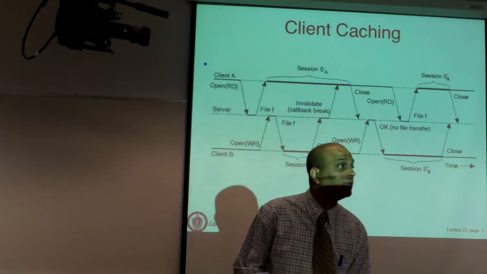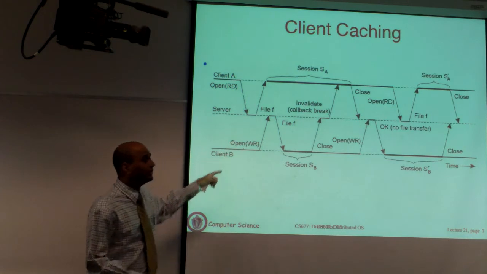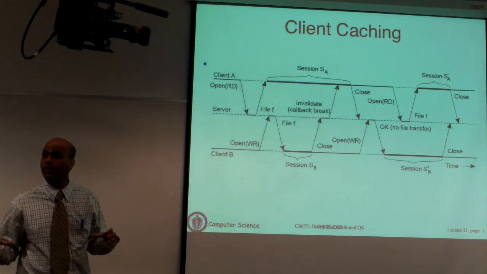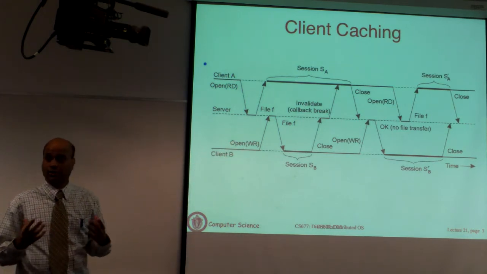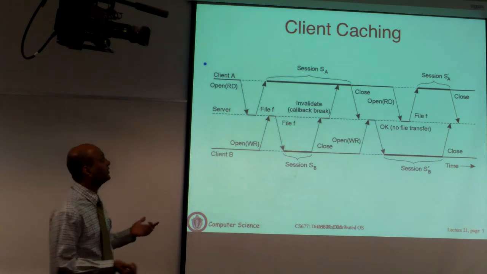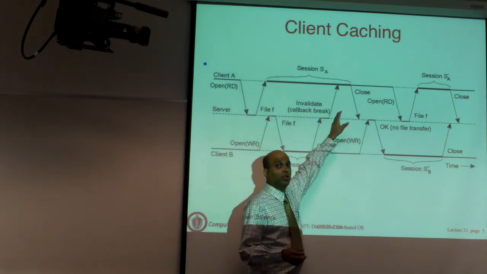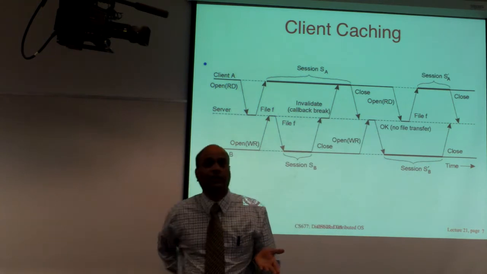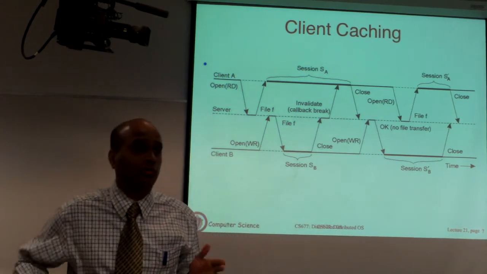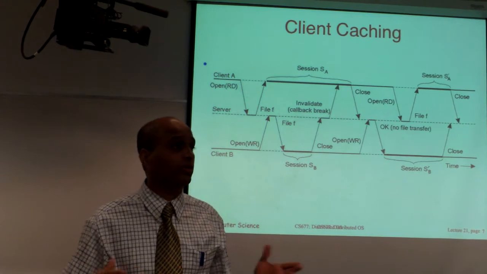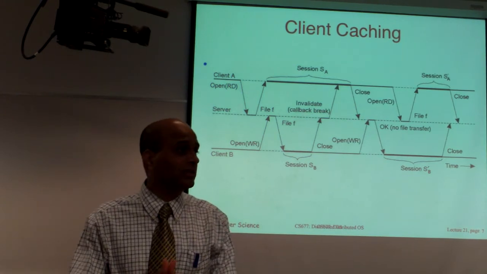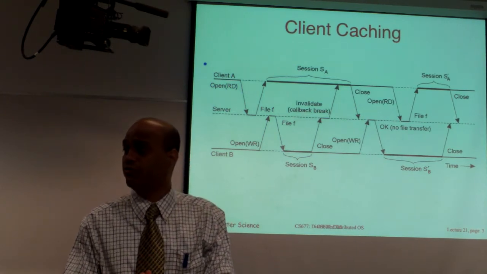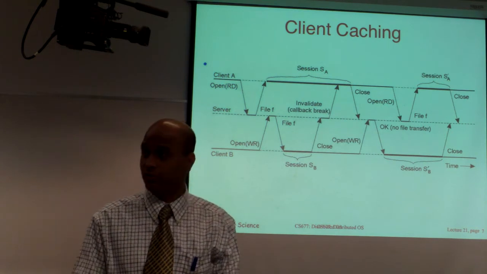Any questions here? Okay, so because you have transactional semantics, you operate on a session level. The caches are going to send all of their changes when the file is closed or when you reconnect. So during those changes, you are not going to send any changes over to the server, or send invalidations. You're going to wait until all of the changes have been made. You close the file, you flush. At that point, all of the changes are flushed over.